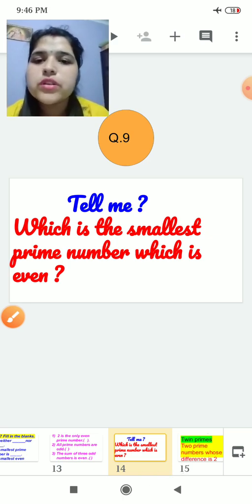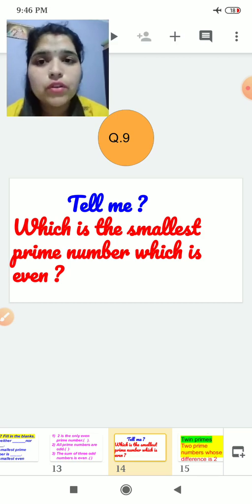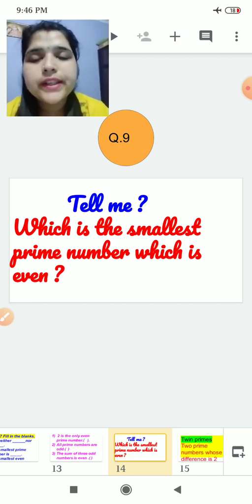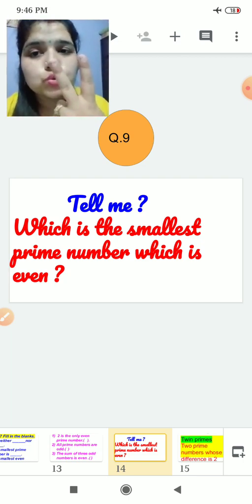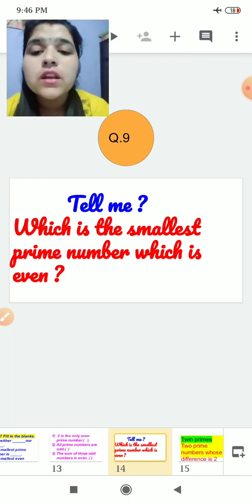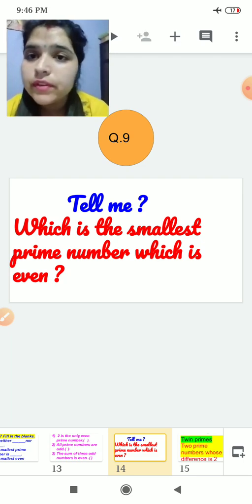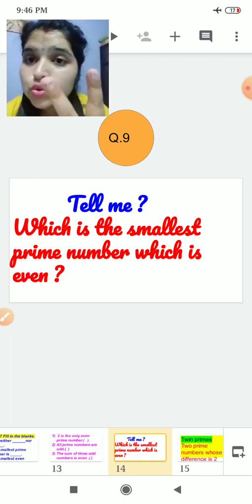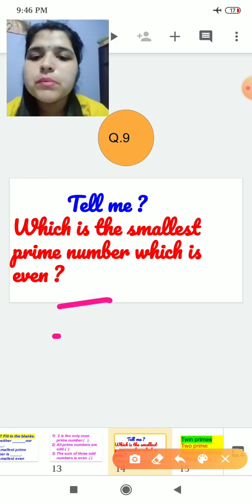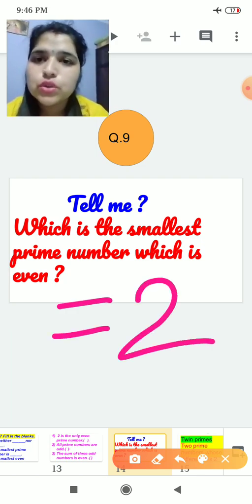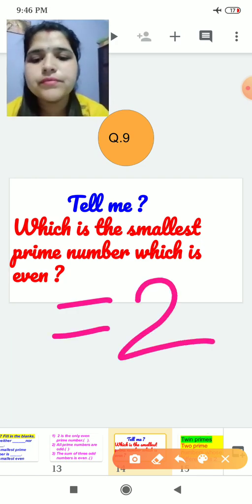Now question number 9. Tell me which is the smallest prime number which is even also. Prime numbers start from 2 and the smallest even number is also 2. So the answer will be 2.